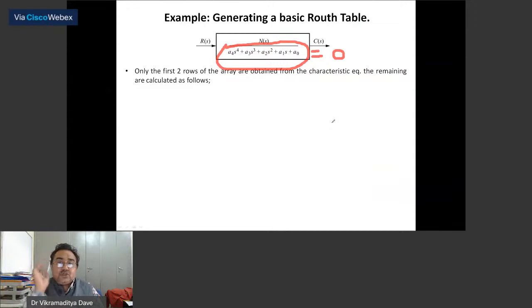So the characteristic equation of the given system is A4 s^4 plus A3 s^3 plus A2 s^2 plus A1 s plus A0 equals 0. We have to take this characteristic equation in order to form the Routh array. So how to form that Routh array?